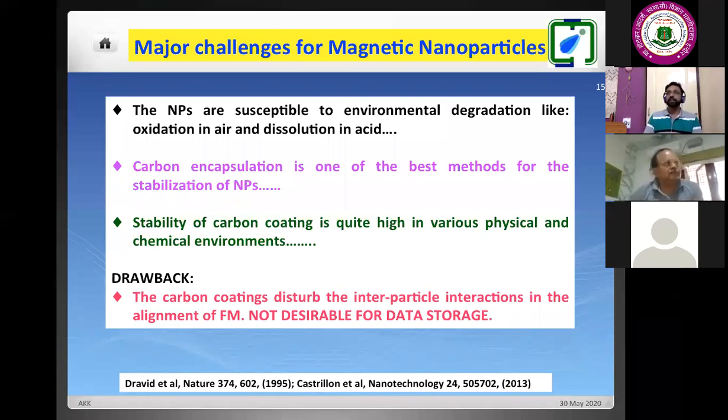So this is not new. Based on their investigation, they received the Nobel Prize for this GMR system, CMR system, if we say. This is known in the literature.